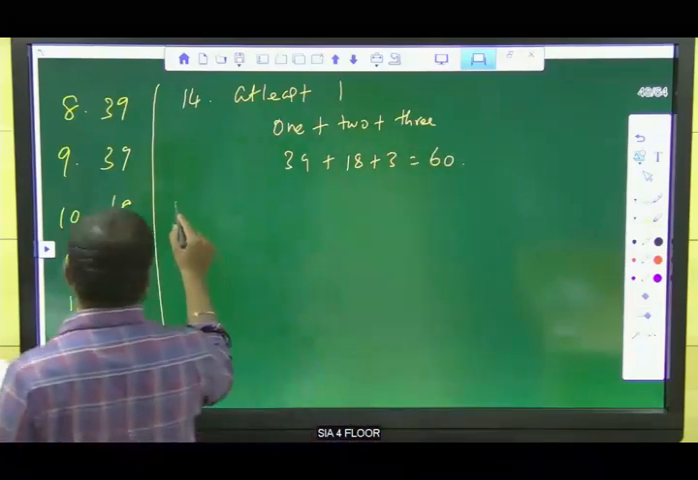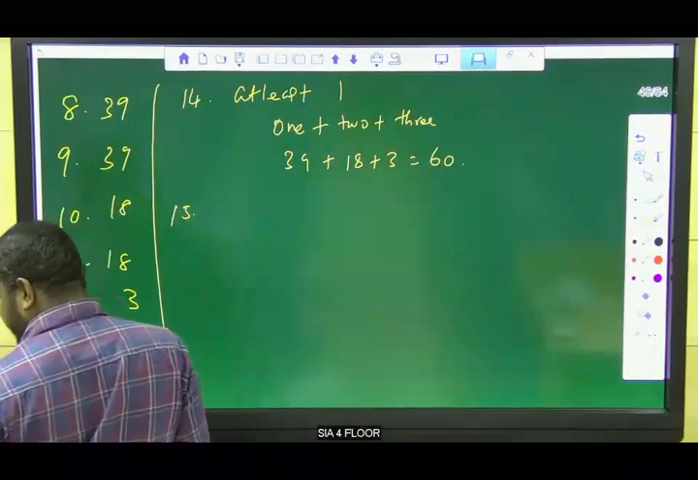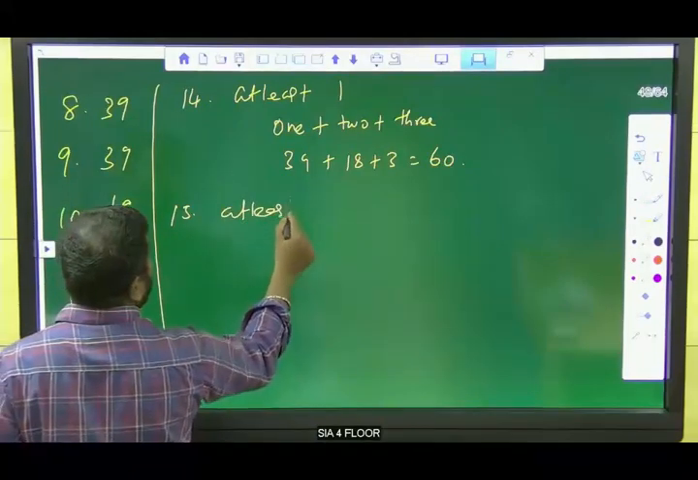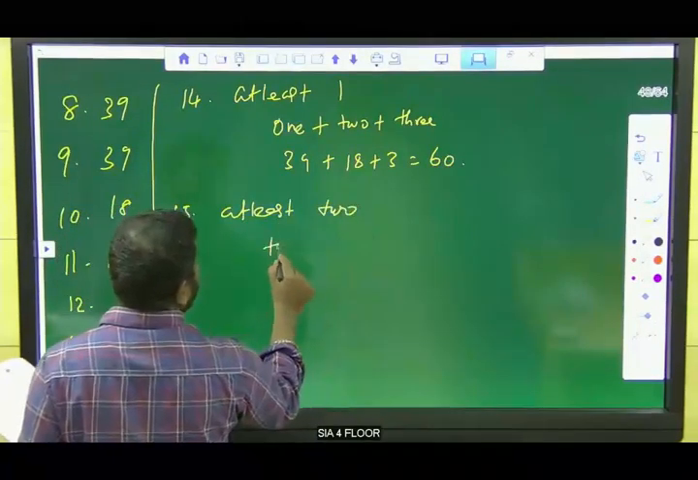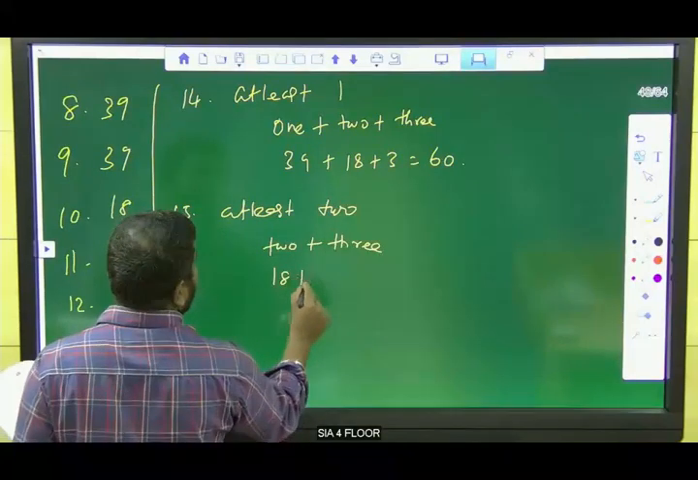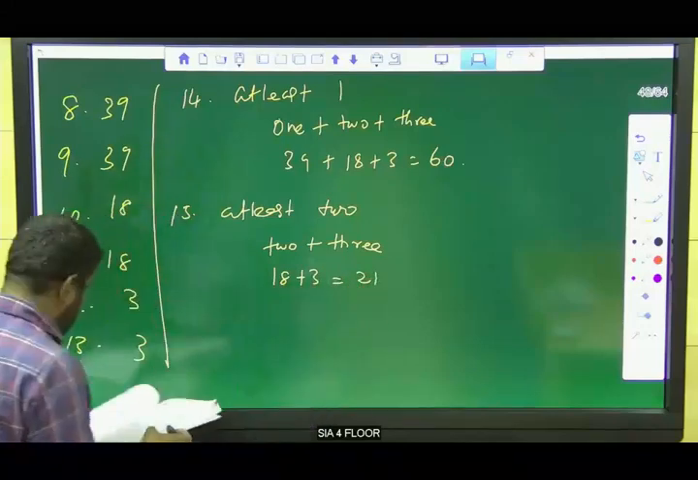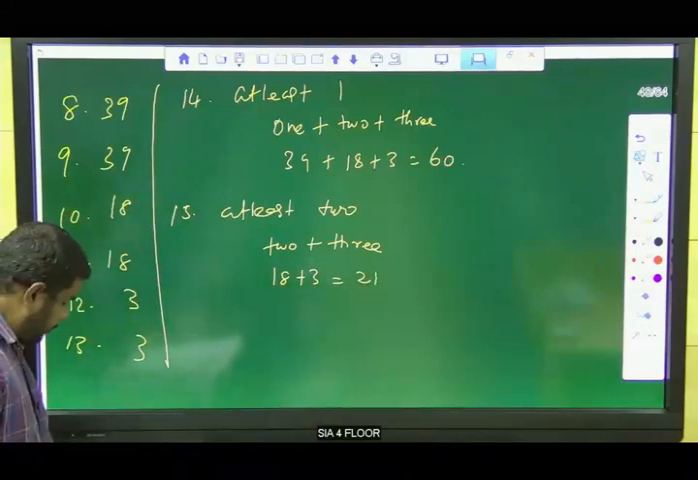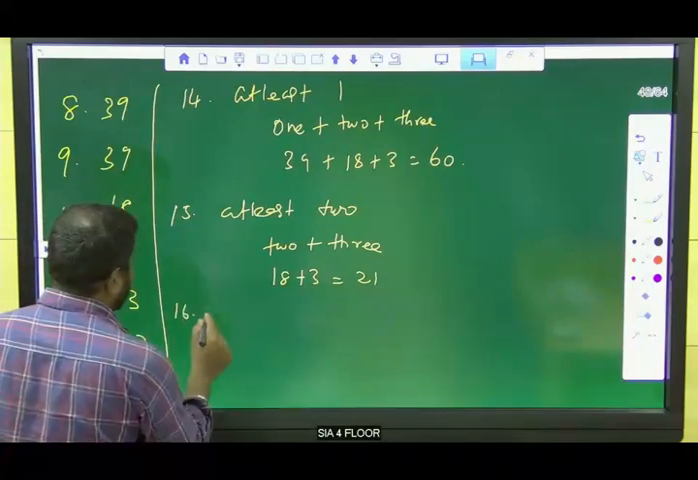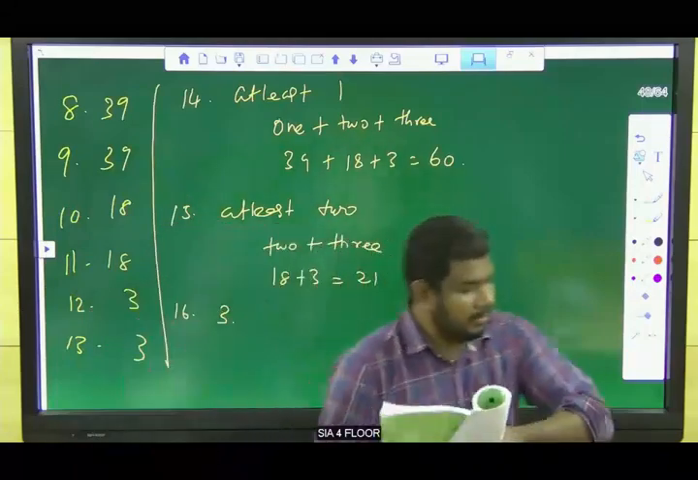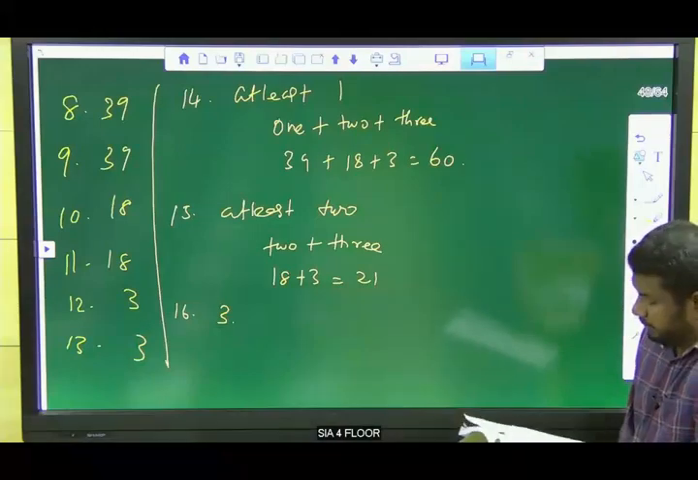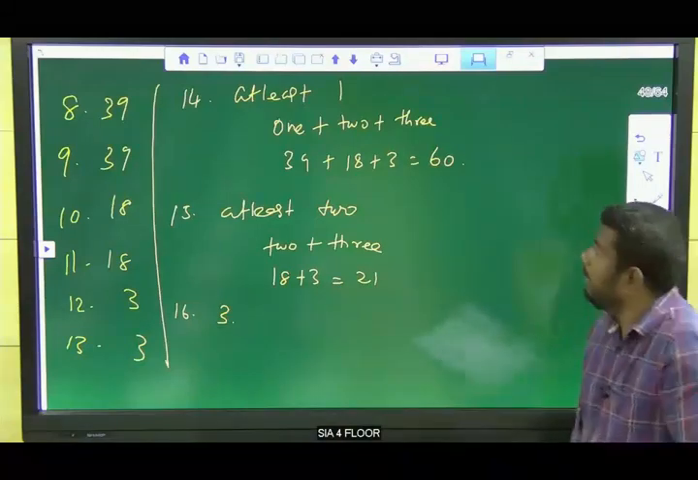Okay. So for 15, how many students study at least 2? At least 2 means 2 plus 3. We know what 2 is: 18 plus 3 is 21. And 16, how many students study at least 3? We know already 3 is the answer for the 16th one. Clear? 3 is the answer for the 16th one. Clear?